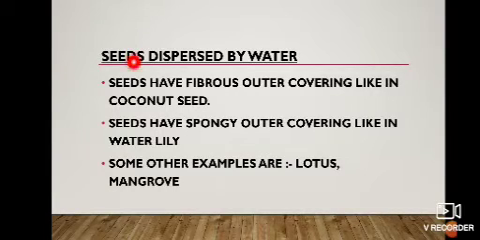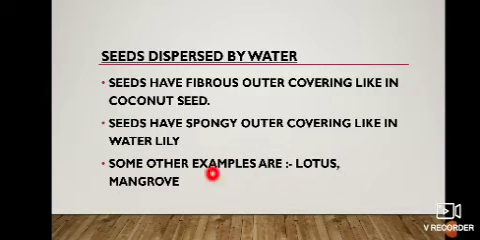So, seeds dispersed by water. Seeds have fibers, you can say a fibrous outer covering. And now you can see fibers outside the coconut seed. We are talking about the coconut seed here. And seeds have a spongy outer covering like in water lily.